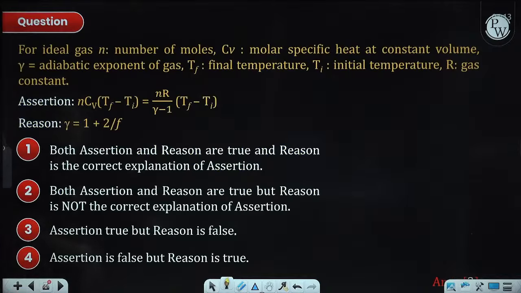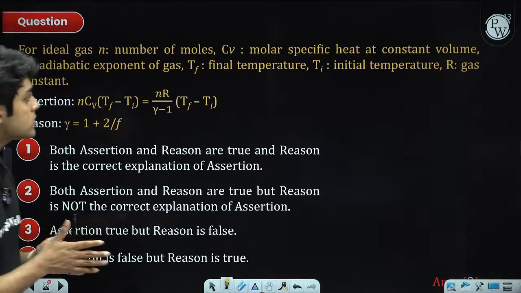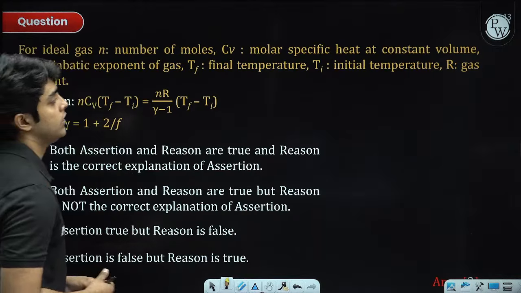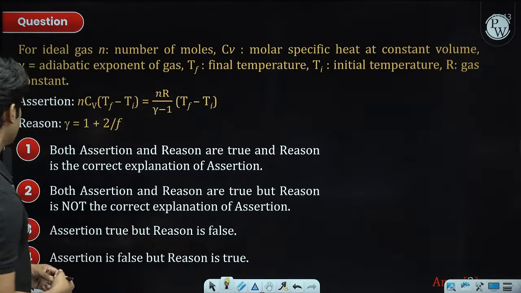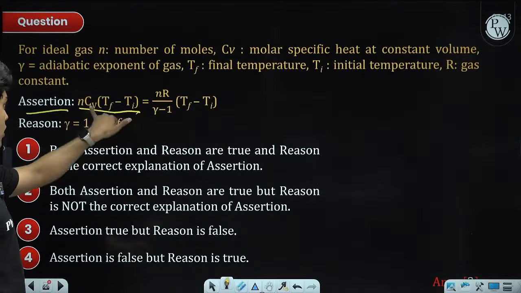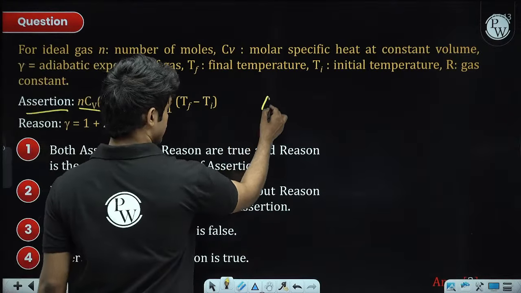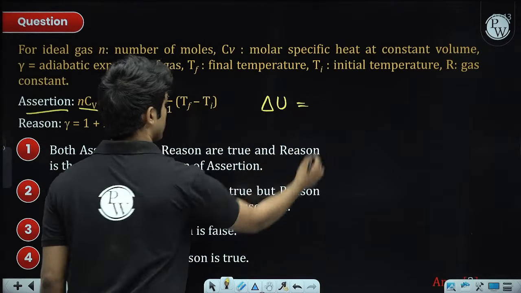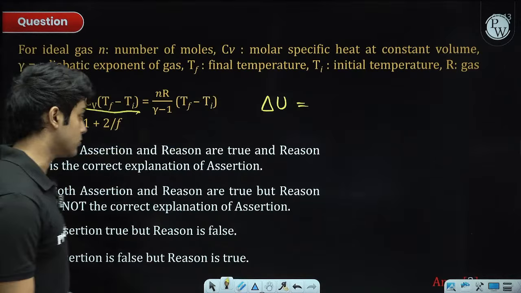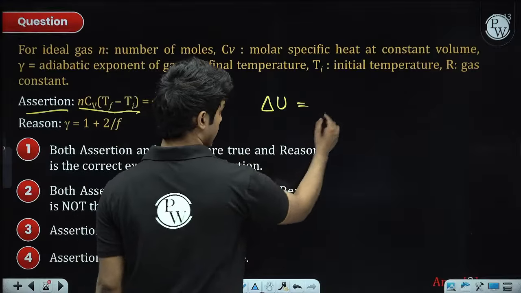Next: ideal gas, n number of moles, Cv is given, gamma is given, Tf and Ti are given. The assertion is n Cv (Tf minus Ti). What is written on the left hand side? It is the change in internal energy, which equals nR delta T upon gamma minus 1. I just covered this a while ago.